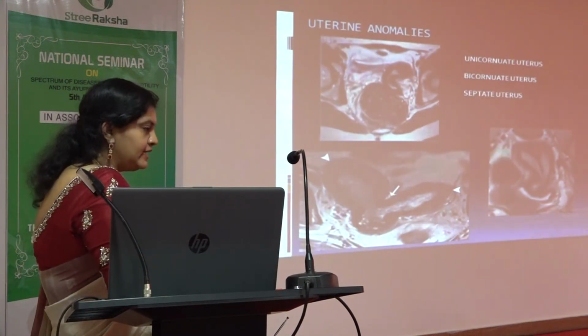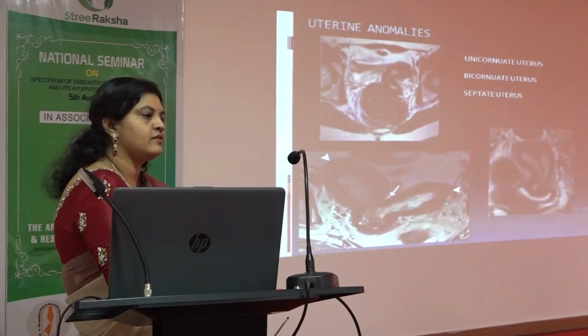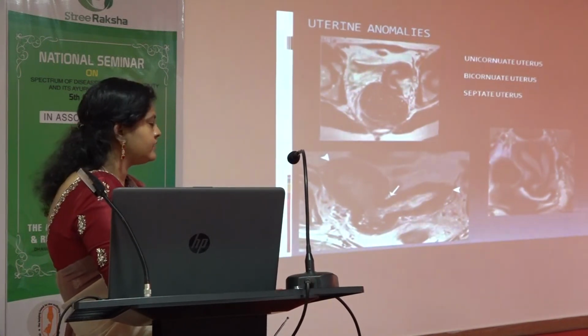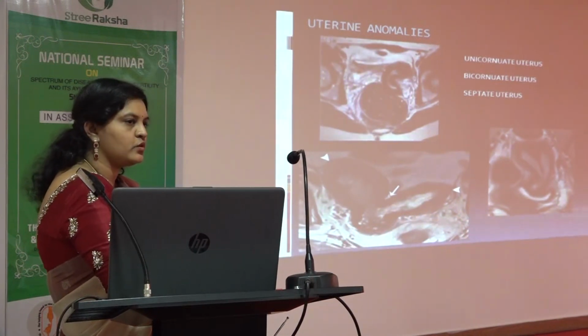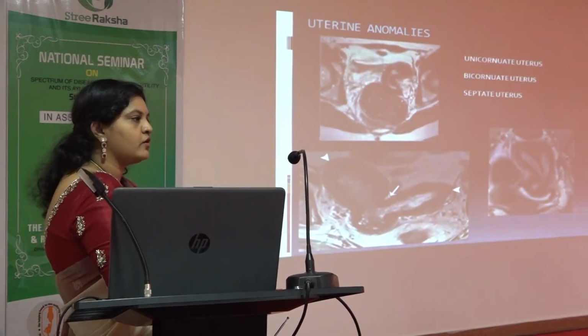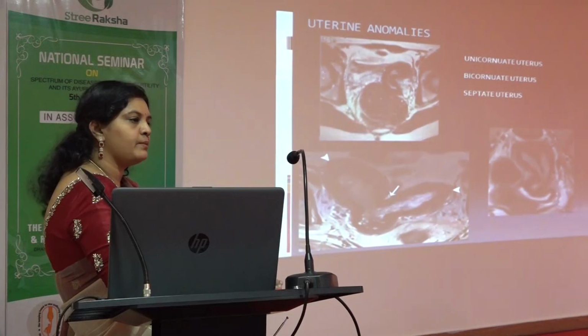The main reason we prefer MRI is for uterine anomalies, because even if we see the uterine anomalies in ultrasound, it won't be definitive. So we have to do MRI imaging to confirm it, because in a few of the anomalies they can become pregnant.